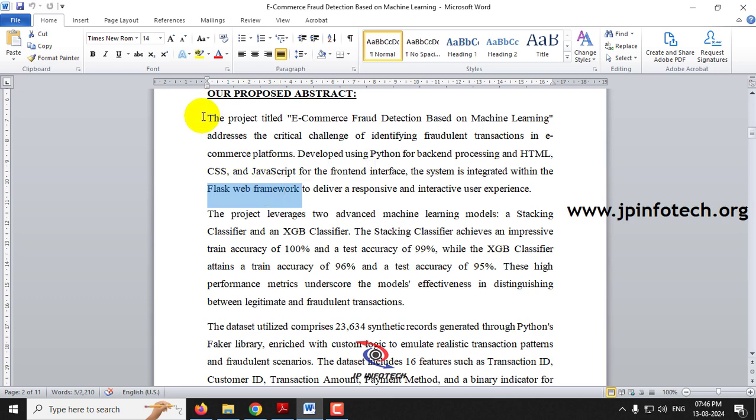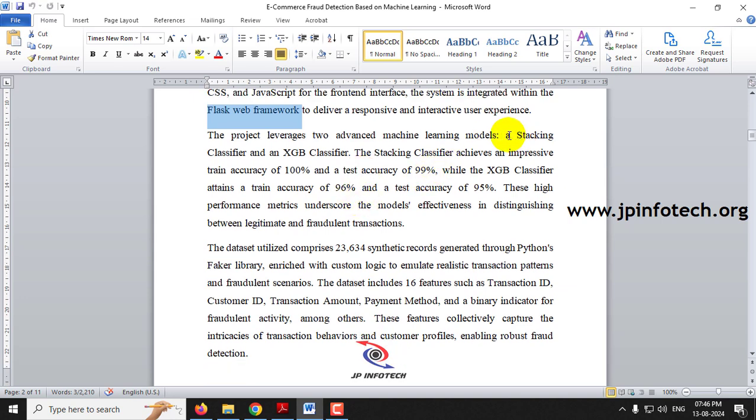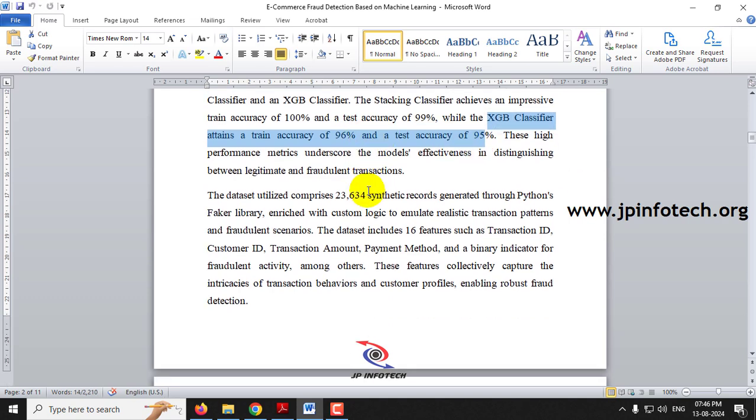These details have been initially mentioned in the abstract part. Coming to the models, you can see the Stacking Classifier and XGB Classifier used, with a train accuracy of 100% and test accuracy of 99% achieved for the Stacking Classifier, and the XGB Classifier achieved a train accuracy of 96% and test accuracy of 95%. Those details have been mentioned here.